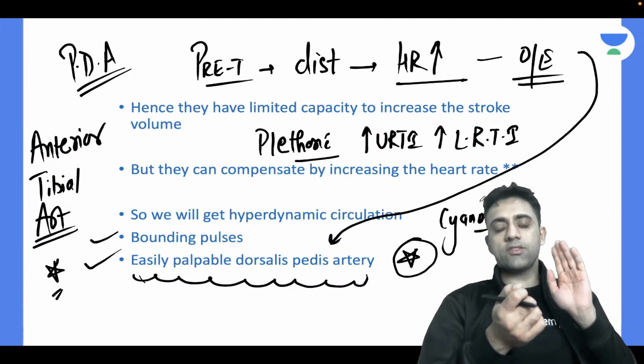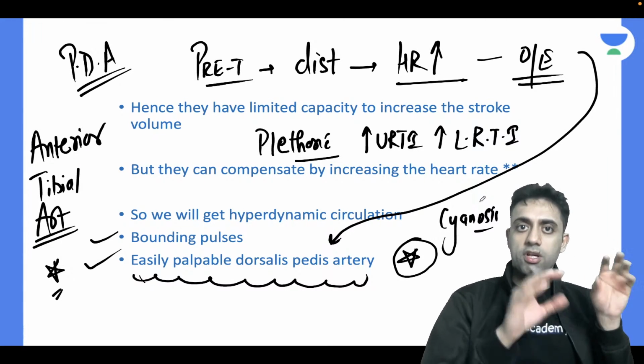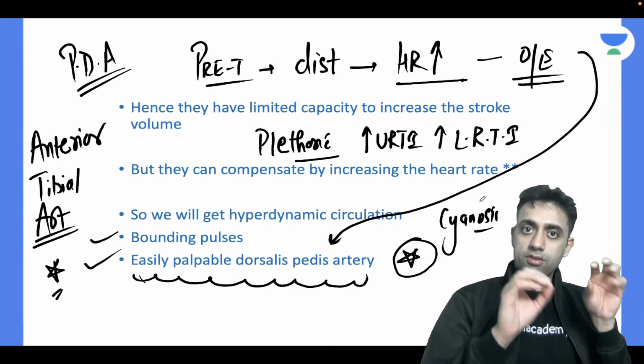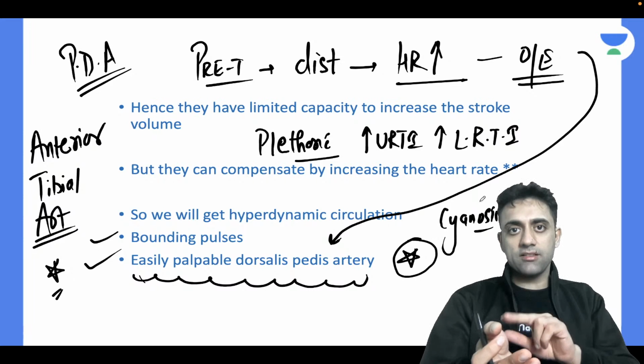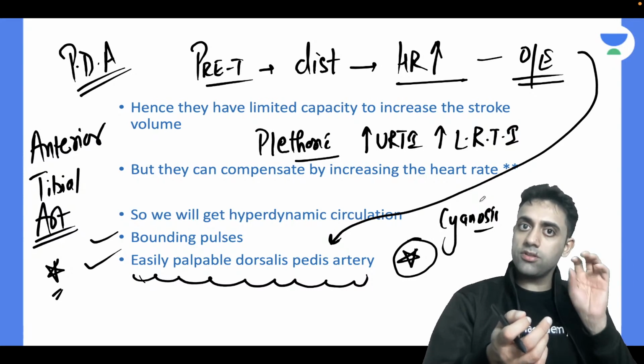If the pulse is coinciding with the murmur, like if the murmur is shh shh shh, and that shh shh shh is coinciding with the pulse, the pulse being like dhak dhak dhak, and the same thing, shh shh shh.